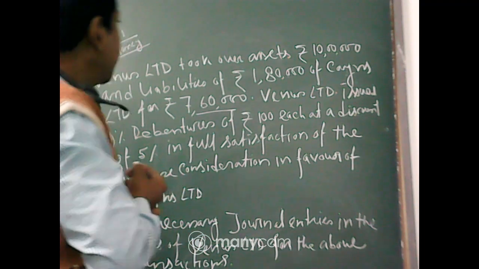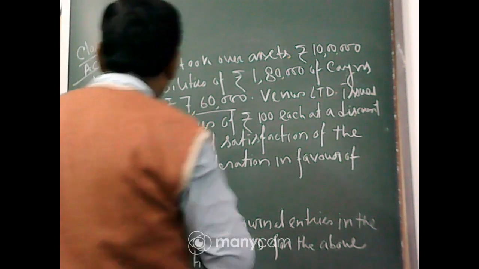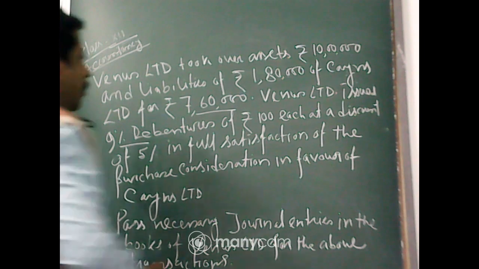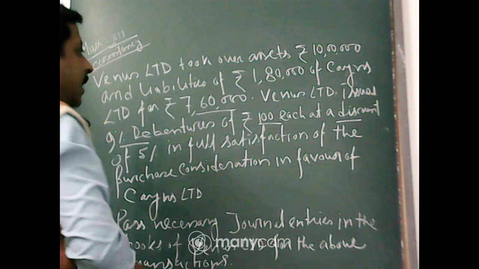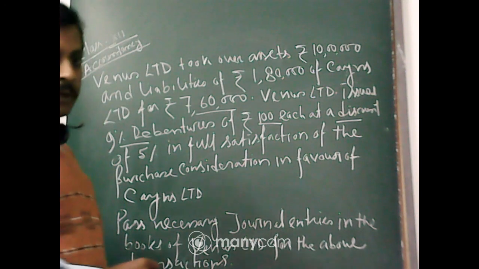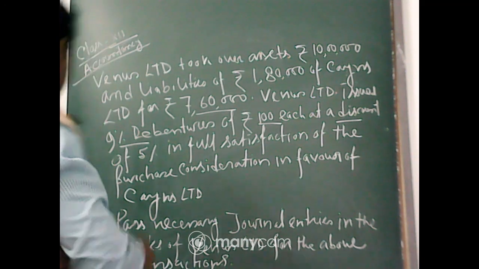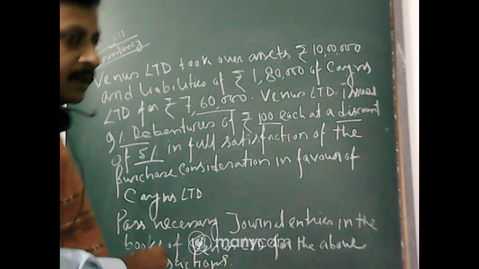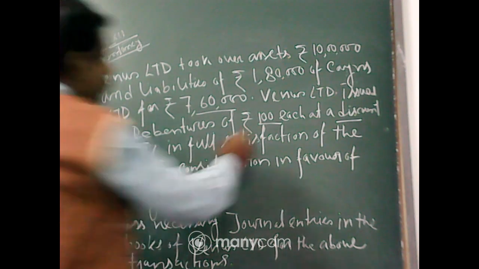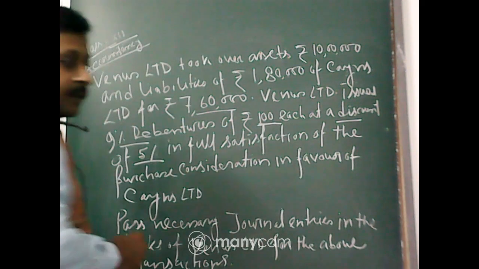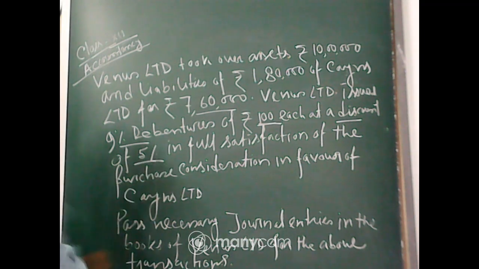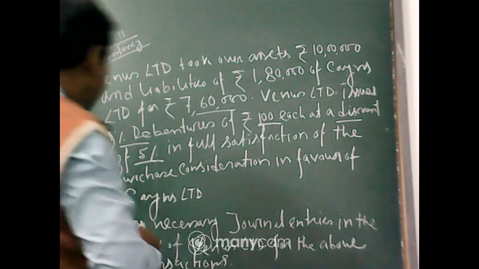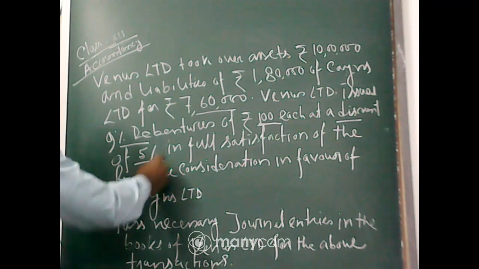Okay. Now Venus Limited issues 9% debentures of rupees 100 each at a discount. Here they issue the debentures at a discount of 5%. If the nominal value of one debenture is rupees 100 and they issue at a discount, then what will be the value?